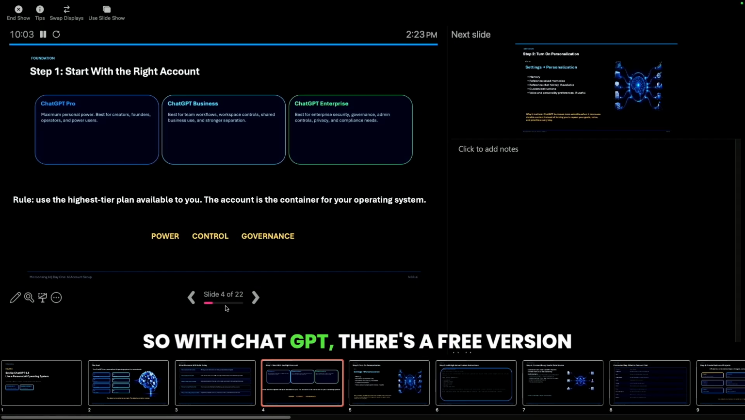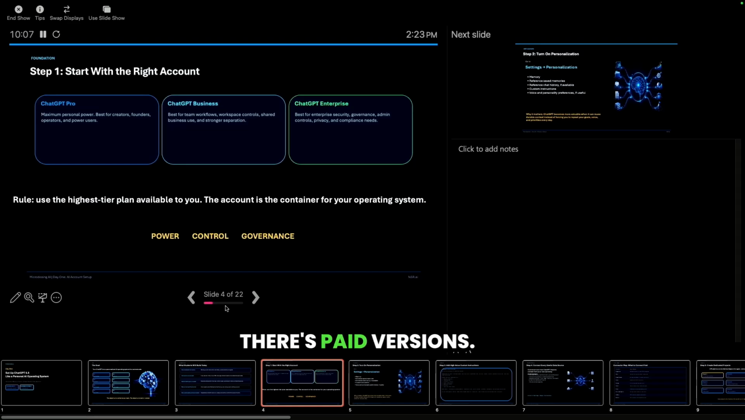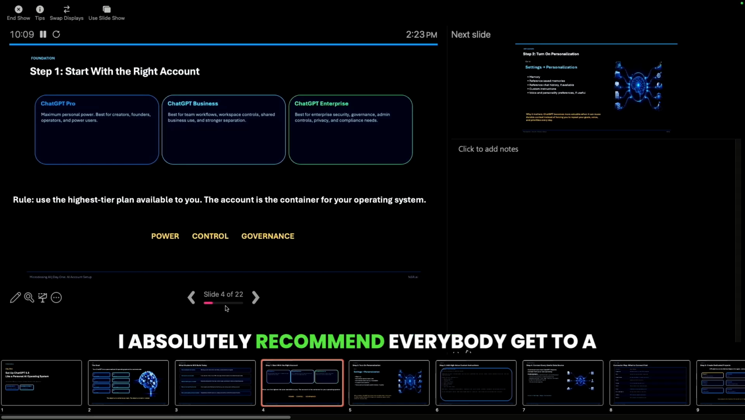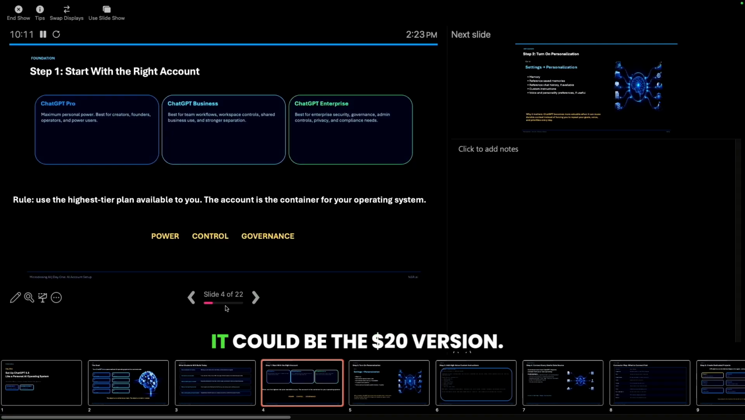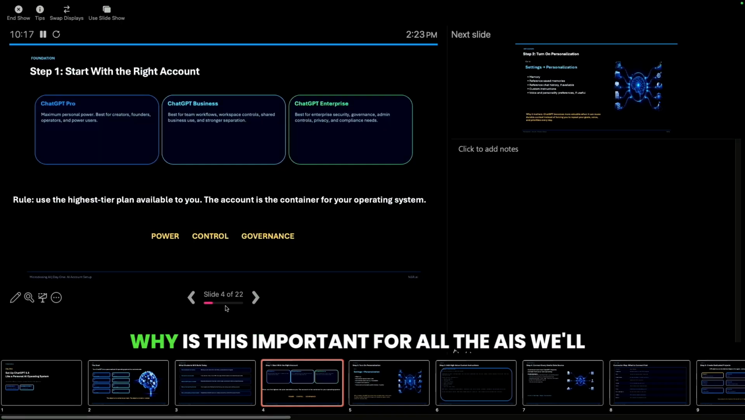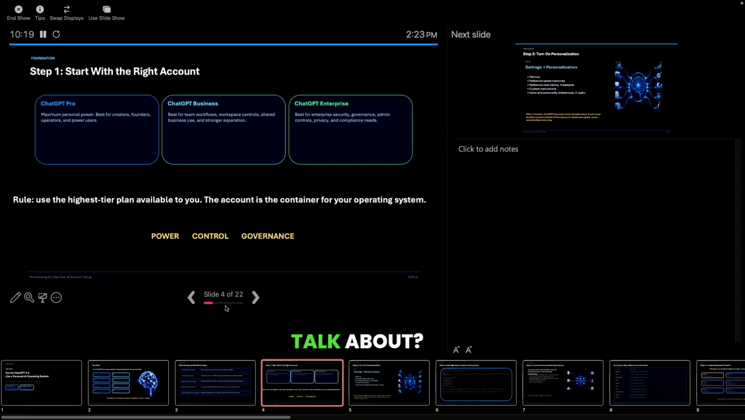So with ChatGPT, there's a free version that 900 million people use. There's paid versions. I absolutely recommend everybody get to a paid version. It could be the $20 version. It doesn't have to be the 100. It doesn't have to be the 200, but at least pay the $20. Why is this important for all the AIs we'll talk about? Because there's way more capabilities and you can use it more.